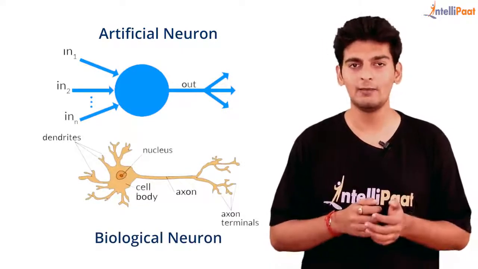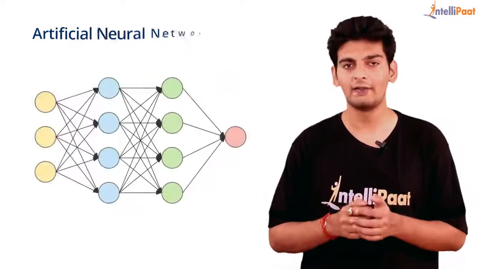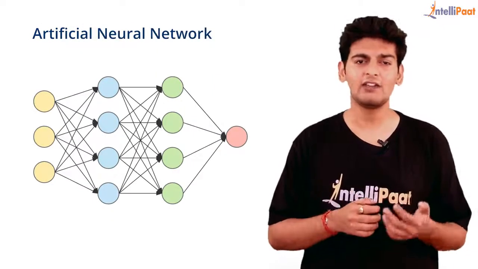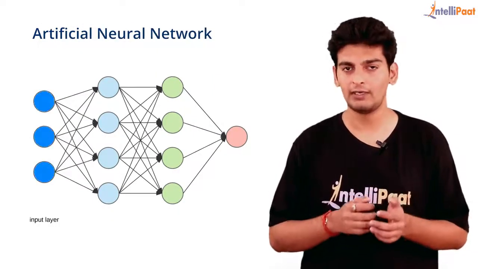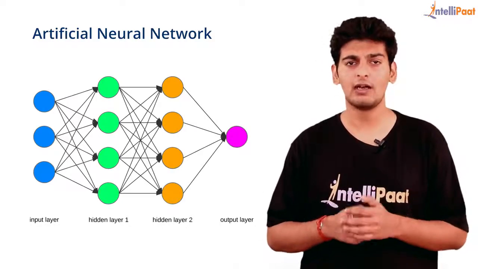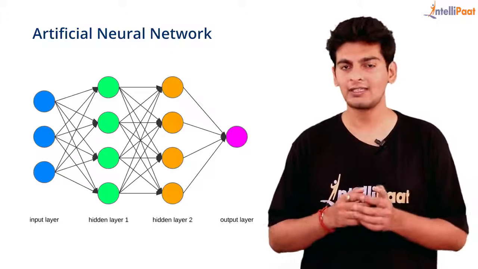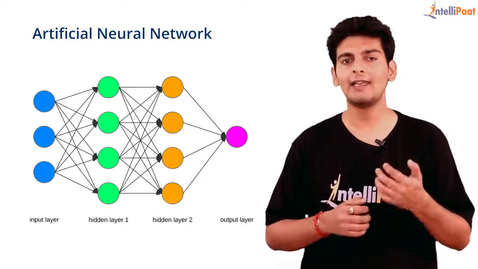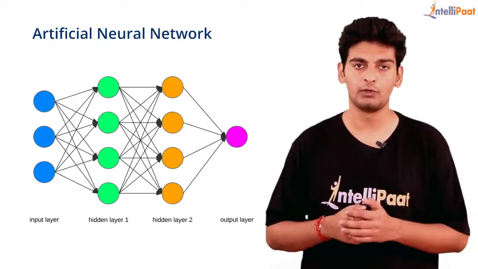So to implement deep learning, we'd have to create artificial neural networks. And these artificial neural networks comprise of an input layer, a hidden layer, and an output layer. So all of the inputs are received through the input layer, and the processing is done in the hidden layer, and the final output is received through the output layer.